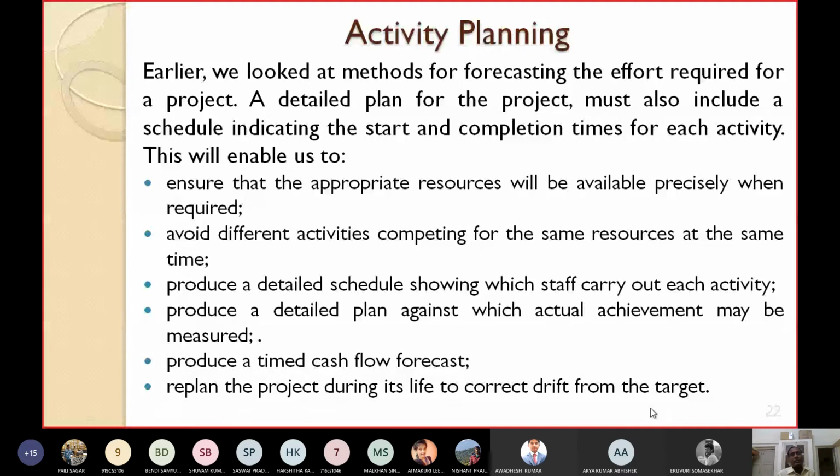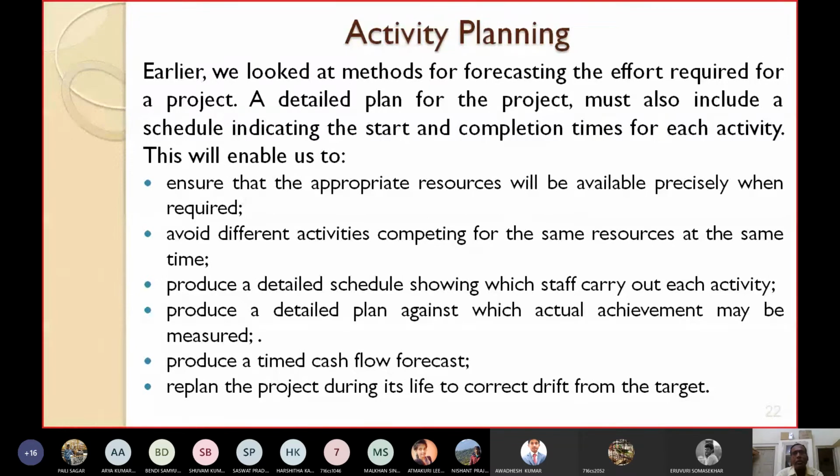If there is a slippage from the schedule, if we are moving away from the target, then this activity planning will help us replan the project during its life to correct the drift from the target. It will help you in taking remedial actions.